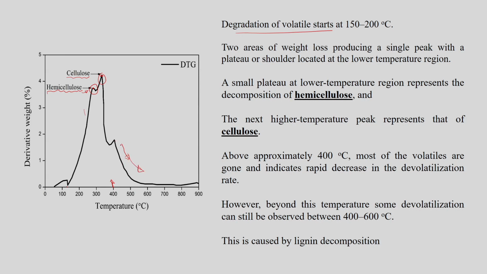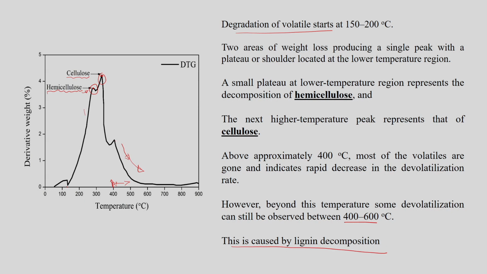That means the devolatilization rate here is decreasing rapidly with further increase in temperature. However, beyond 400 degrees C, if you look at the temperature range here, some devolatilization is still appearing, which is observed between 400 and, suppose, 600 degrees C, and this is mainly caused by the lignin decomposition in the sample.